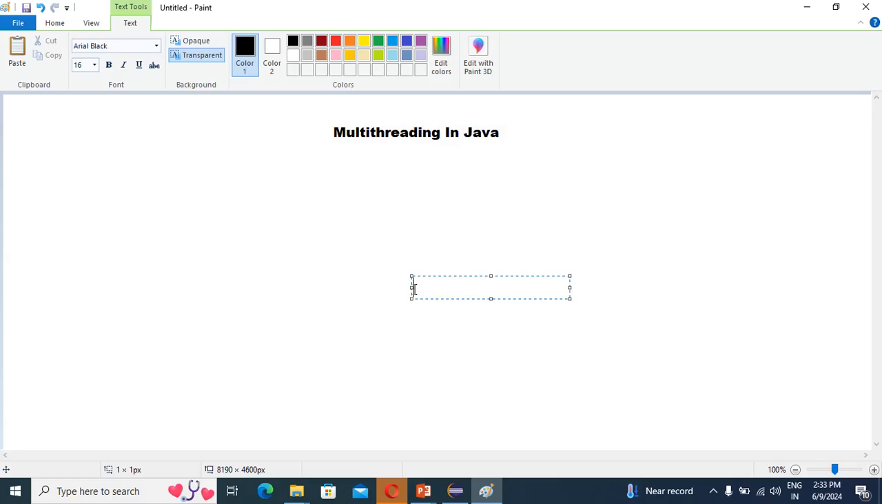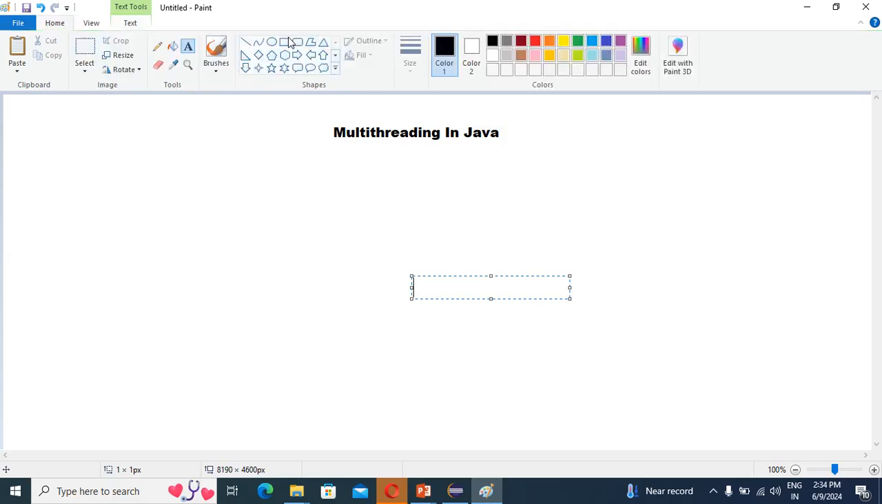So first we'll see the single thread concept. We'll see how this process is going to happen without multi-threading and with multi-threading. Just concentrate here, guys. Concentrate very carefully.